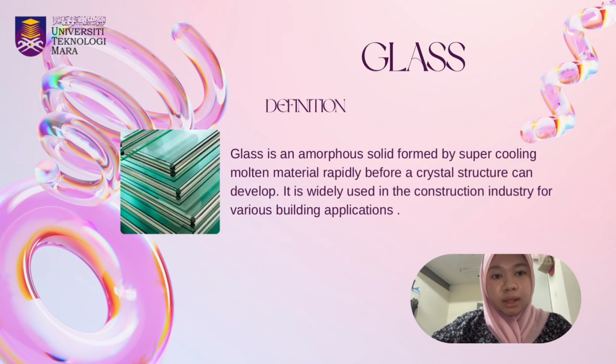Definition of glass. Before we look at the different types of glass, let's first understand what glass is. Glass is an amorphous solid that is formed when molten material is cooled rapidly before a crystal structure can develop. Because of its transparency, durability, and versatility, glass is widely used in the construction industry for various building applications such as windows, doors, façades, and partitions.